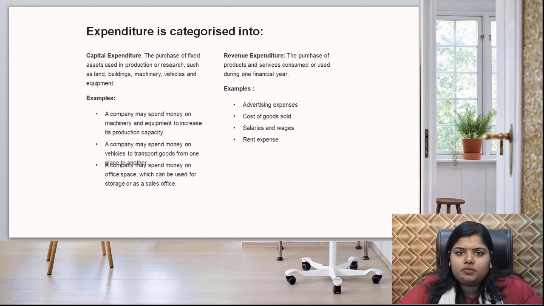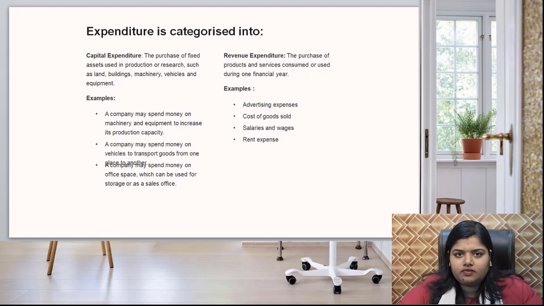Now, coming to revenue expenditure. What is revenue expenditure? The purchase of product and services consumed or used during one financial year is known as revenue expenditure. Example, advertisement expenses, cost of goods sold, salary and wages, and rent expenses. All these are revenue in nature. Okay, so these are the expenses which should be during the one financial year.